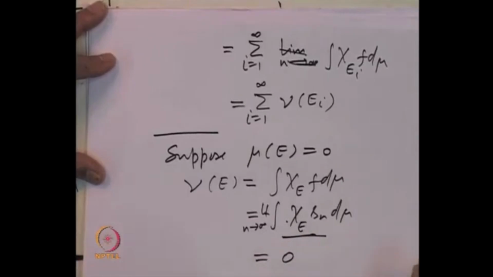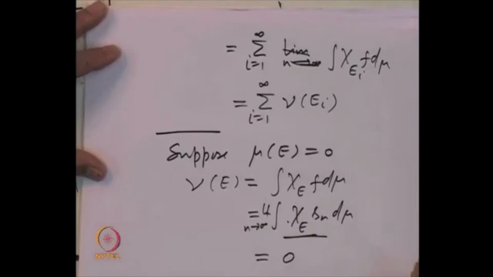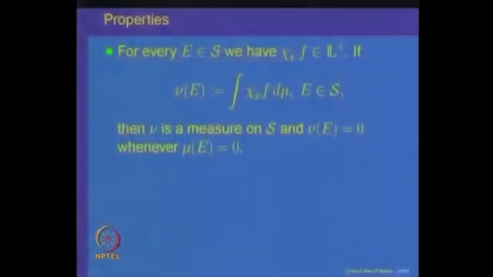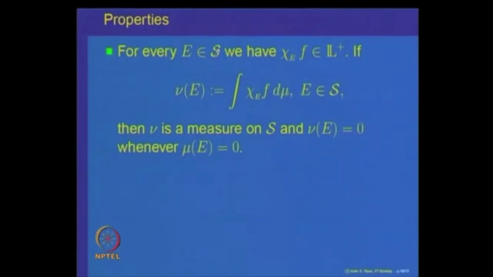So, once again for a non-negative simple measurable function, its integral over E is 0 if mu of E is 0. So, that property is being used once again here. So, this proves the fact that this measure nu of E, which is constructed as integral of chi E f d mu, is a special measure which has the property that nu of E is 0 whenever mu of E is 0.